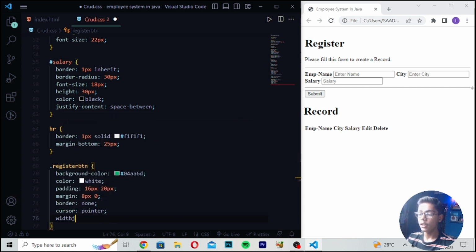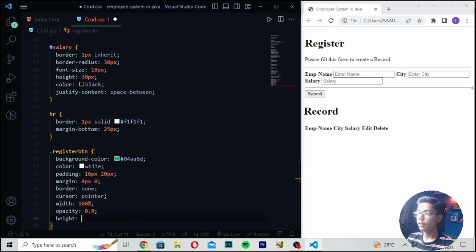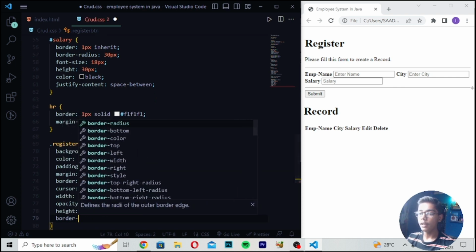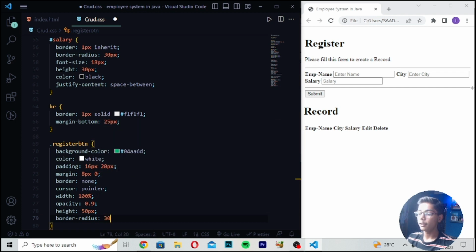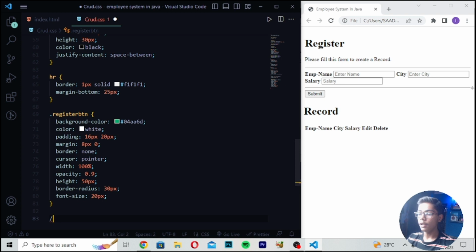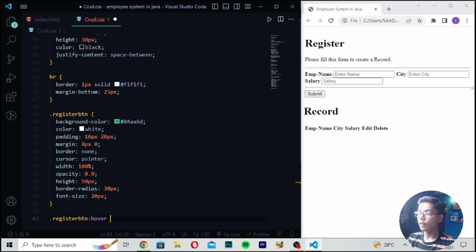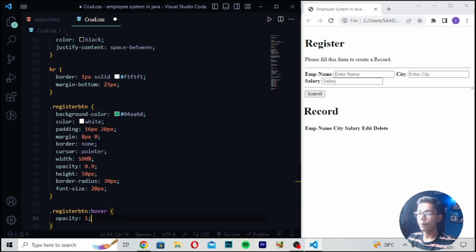Then you have to write width, which should be 100%. Then I will write opacity, which should be 0.9. After writing this, you have to give it the height, 50 pixel, and then I will write border radius 30 pixel. Then I will write font size 20 pixel. Here you have to write register, and then I will write btn. Here you have to write hover, and here I will write opacity 1.